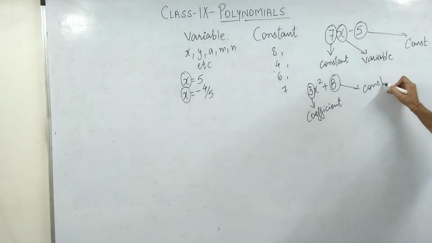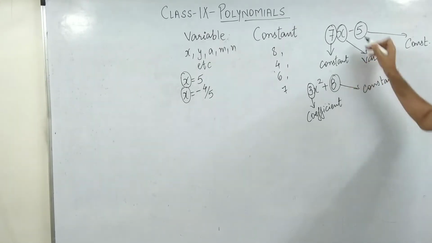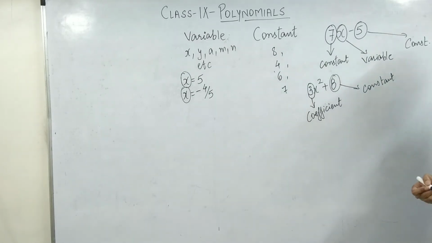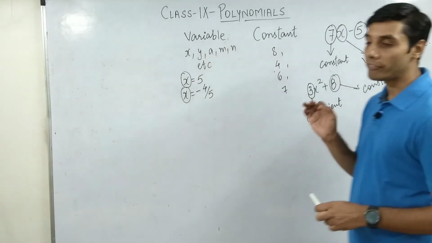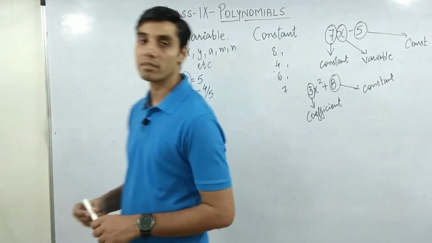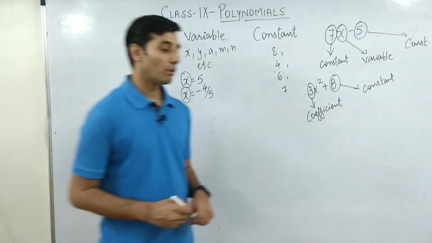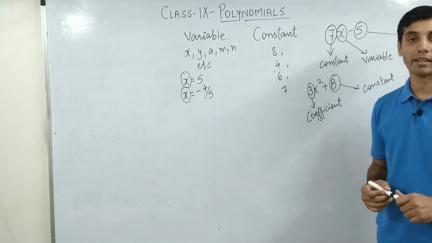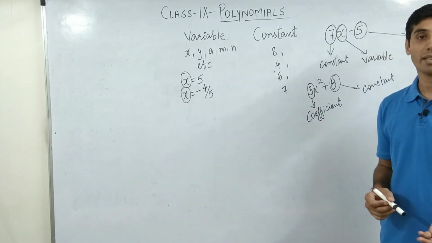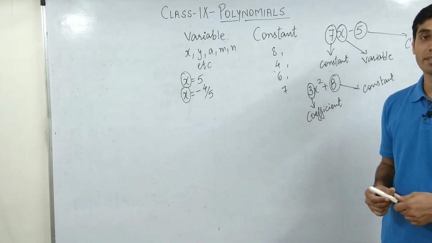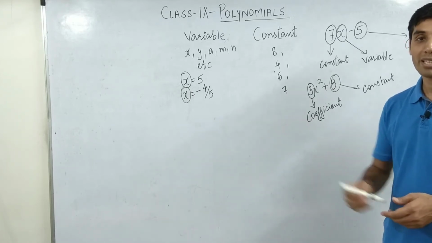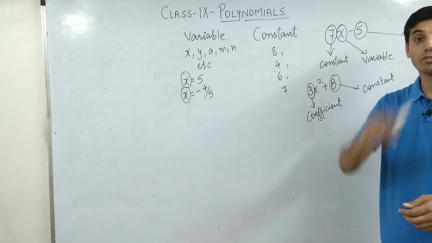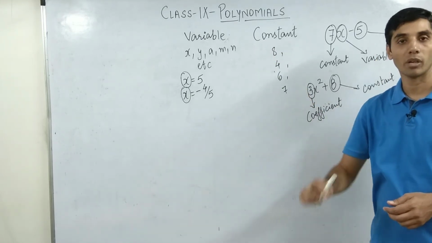Sir, but in the previous example you said the word constant. That was just to show what is constant and what is variable. Ideally anything which comes before the variable will be known as coefficient. Now hopefully you should know the words ascending and descending order. Ascending order means from lower powers to higher powers, and descending means from higher powers towards the lower powers.